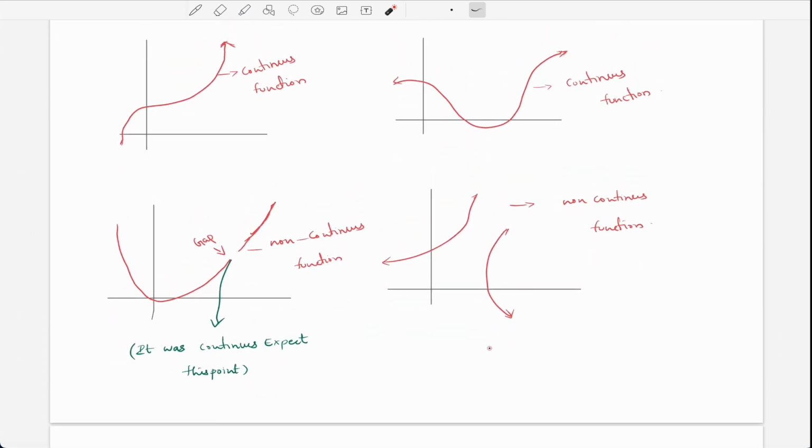Tomorrow we are going to discuss limits evaluation: the plug-in method, the factorization method, the conjugate method, and the squeeze theorem, which is also called the sandwich theorem.